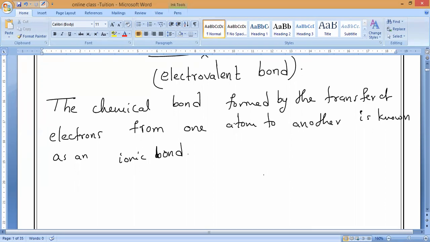So why is this called an ionic bond? Because it is a chemical bond between oppositely charged ions.